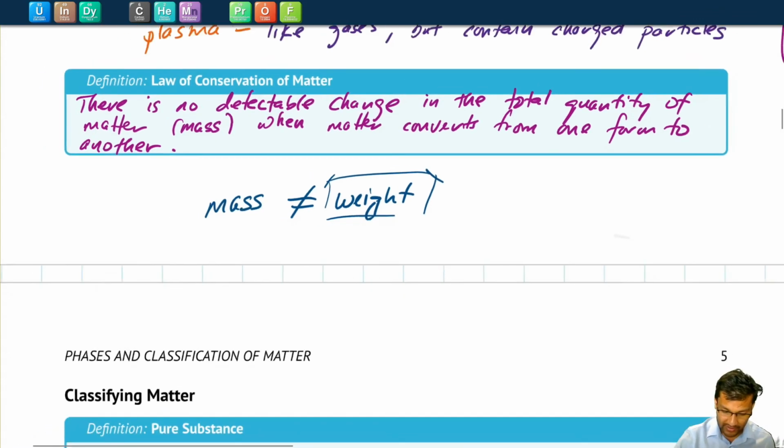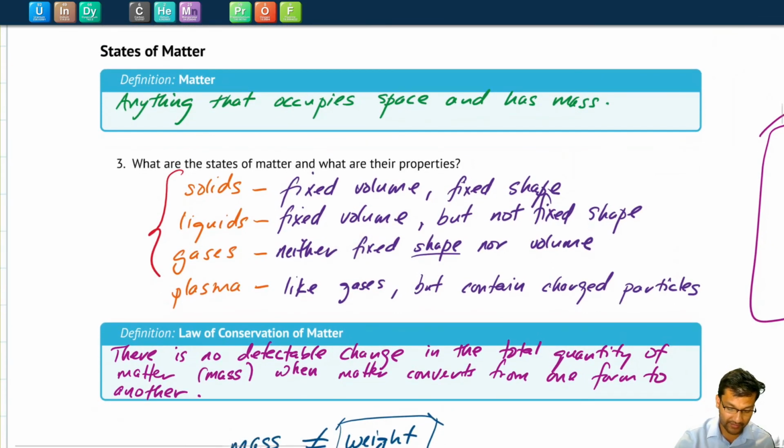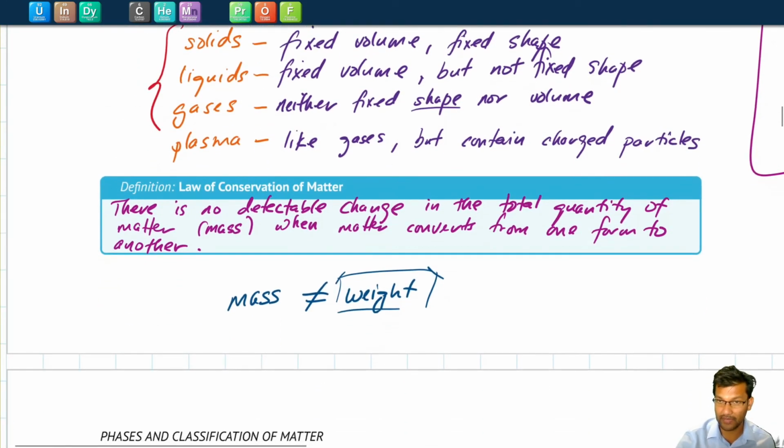So that would bring us to the end of this section. Just to summarize, we went over the definition for matter, the 3 or 4 states of matter and their properties, and the law of conservation of matter and the difference between mass and weight.